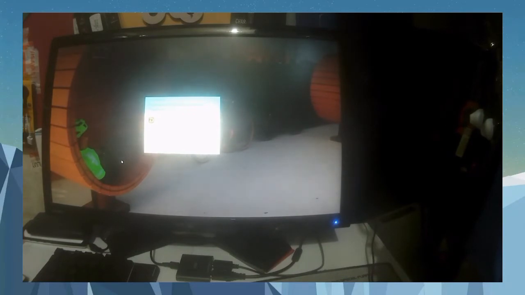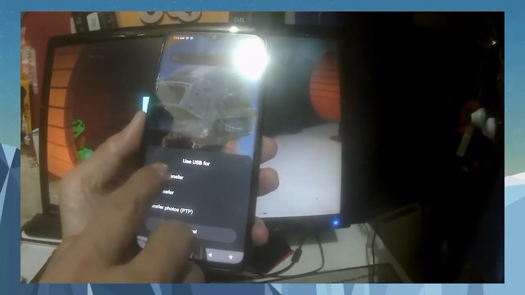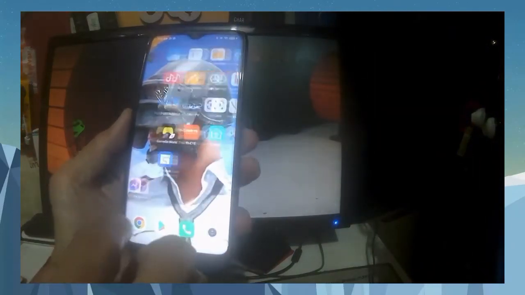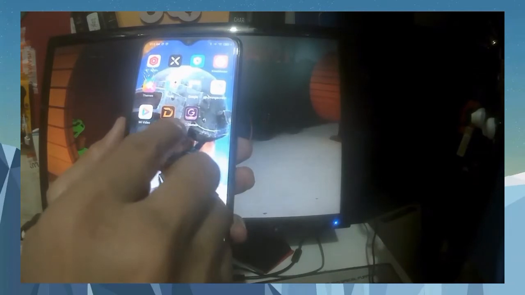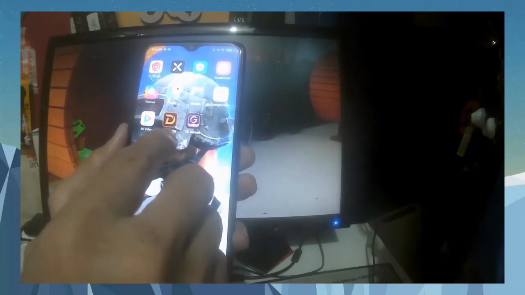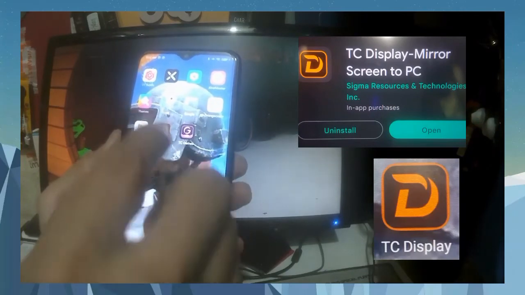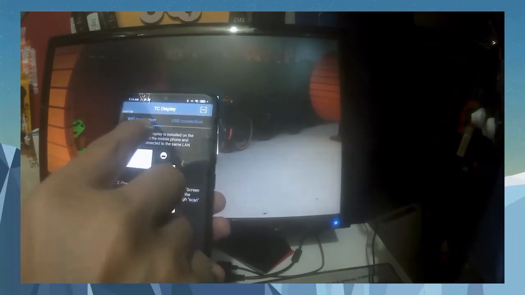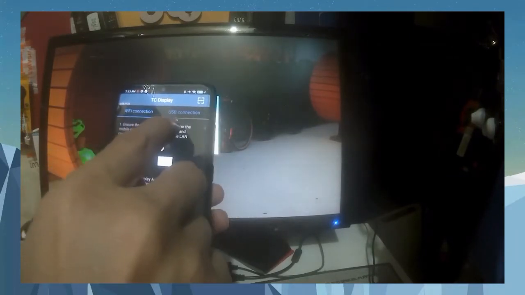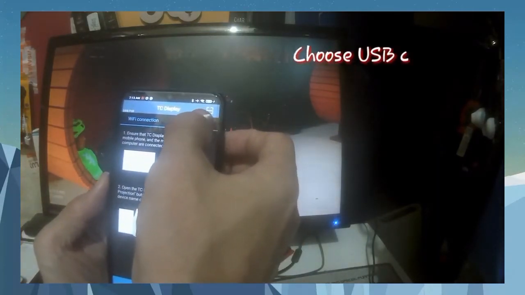It says no, click no data transfer. Then after that, go to the app that you have downloaded, also the PC display, which is found on the Google Play Store. It can be easily downloaded immediately on your mobile screen. So let's click the PC display. Then you have two options. You can connect your mobile to your PC with Wi-Fi, and the other one is the USB connection. So let's use only the USB connection.